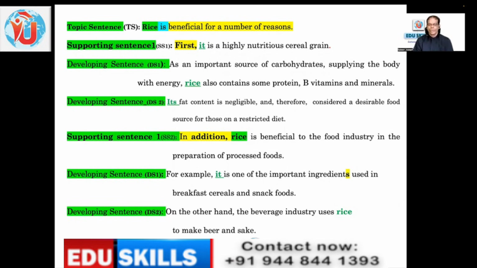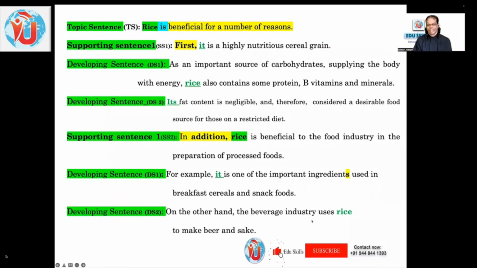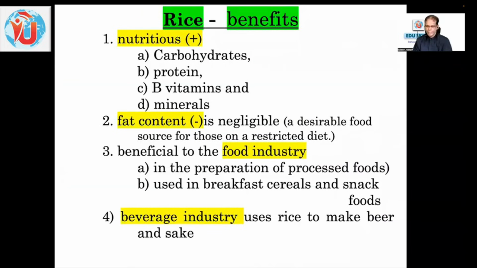Developing sentence 2, on the other hand, again a transition signal. On the other hand, the beverage industry uses rice to make beer and shake. First, the food industry. On the other hand, the beverage industry. See, even the developing sentences, examples, illustrations, how beautifully they are connected with transition signals. Hope I am making sense.